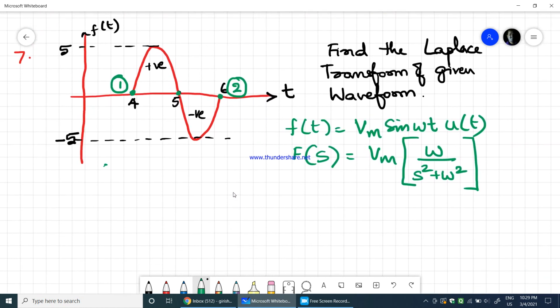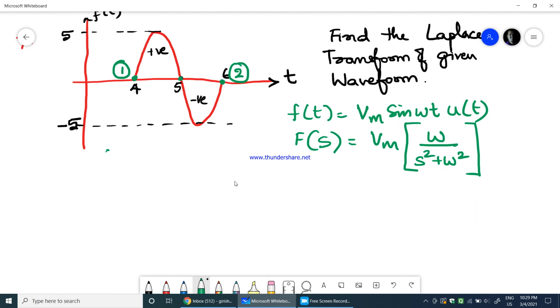So this is the Laplace transform of sine omega t that we have. Therefore, f of t would be equal to the function for the wave that we have here. From here to here, the amplitude is pi, which is Vm.